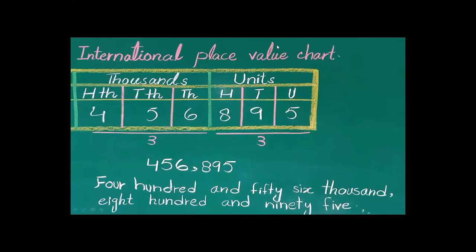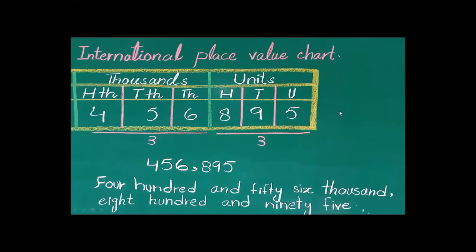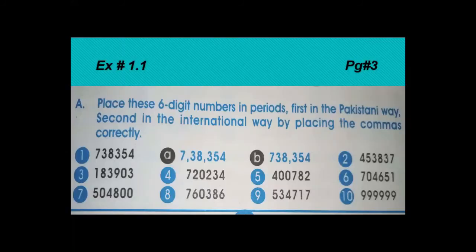If you have any query regarding this, ask me in chat. I will answer you. I'm waiting 2 minutes for you. Open your books, page number 3, exercise 1.1. And on page number 2, you have already seen example number 2, that is also of the international place value chart. On the same page, example number 1 is of the Pakistani place value chart. Hope you all understand these two number systems, Pakistani and international. If you have any query regarding this, then ask me at the end.